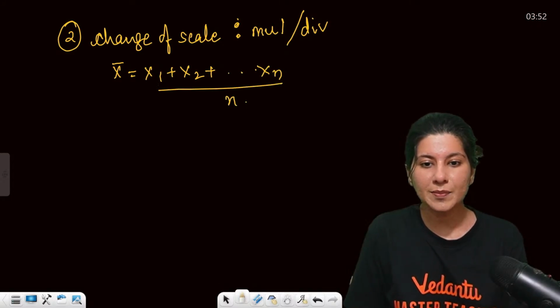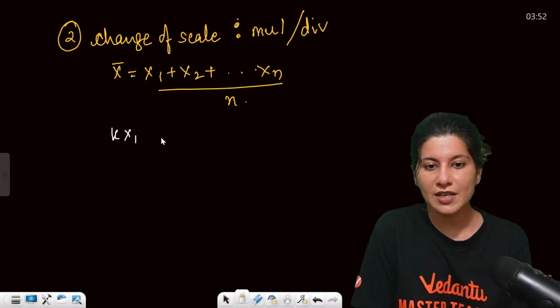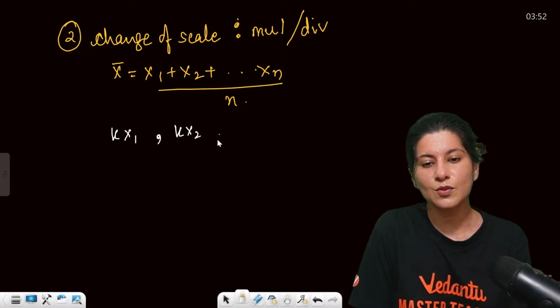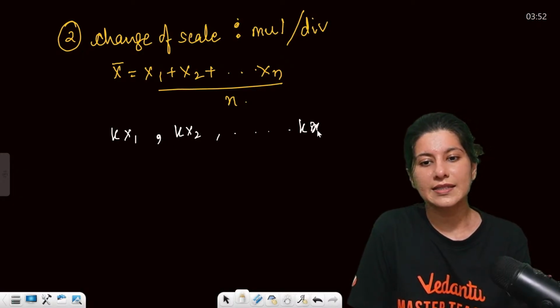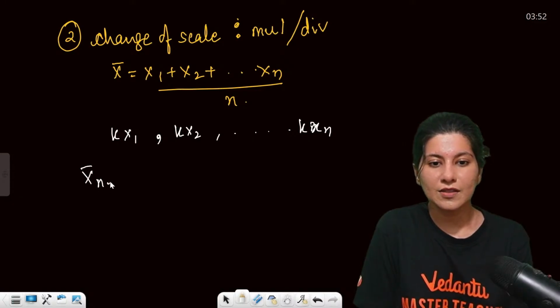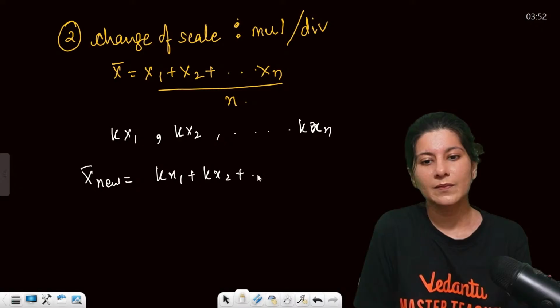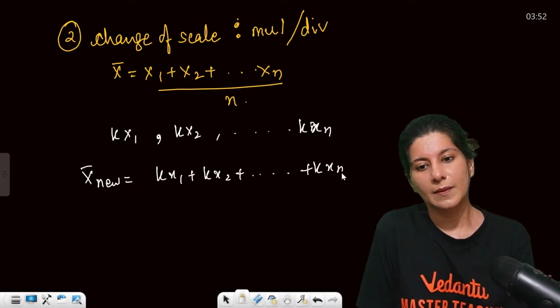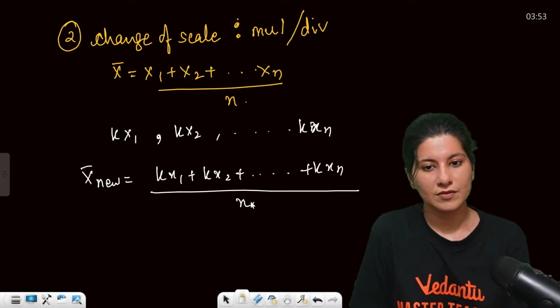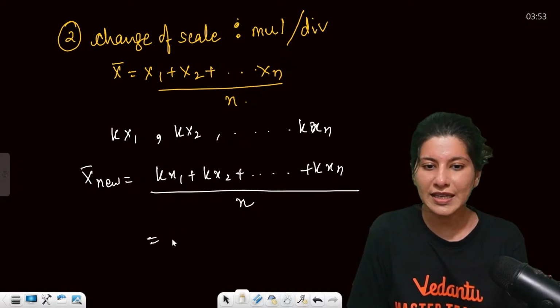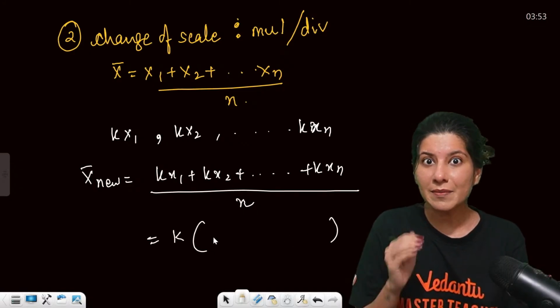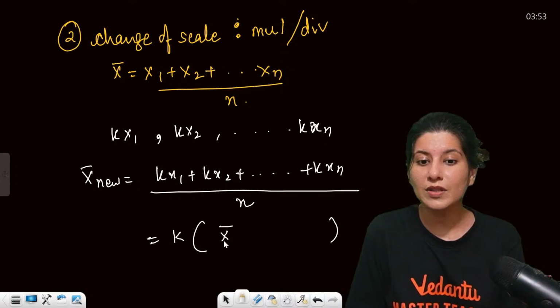Now you are multiplying by the constant k, so your observations become kx1, kx2, and all the way up to kxn. Now what will your new mean be? Sum of all the new observations upon the total number of observations. If you take k common, it will become k times the old mean.